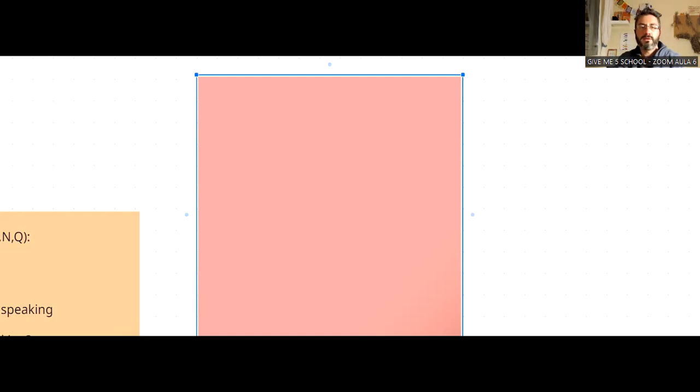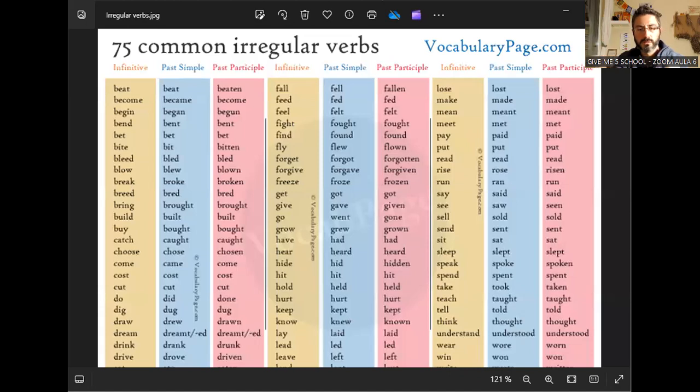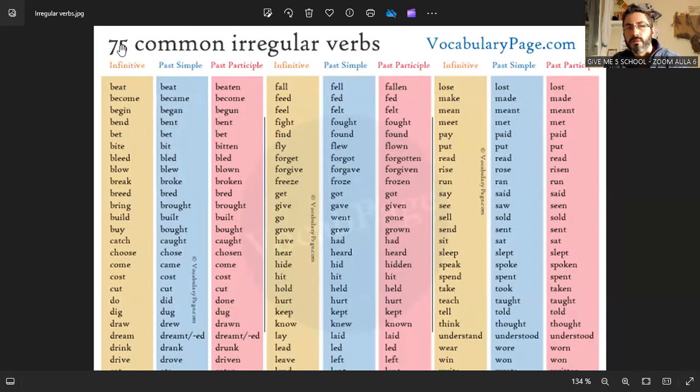Okay, now you can see. This is the list of the irregular verbs. You have, for example, 75 common irregular verbs. With this it is more than enough. You don't need more.